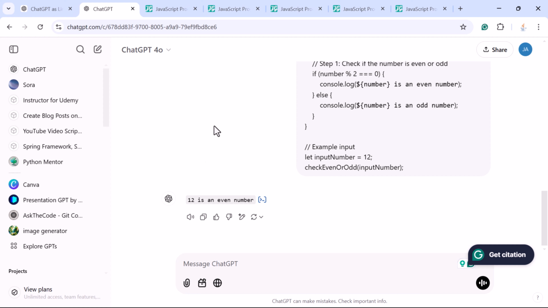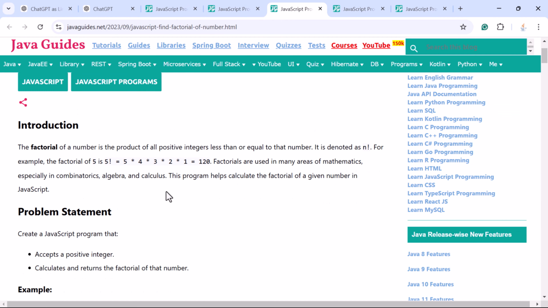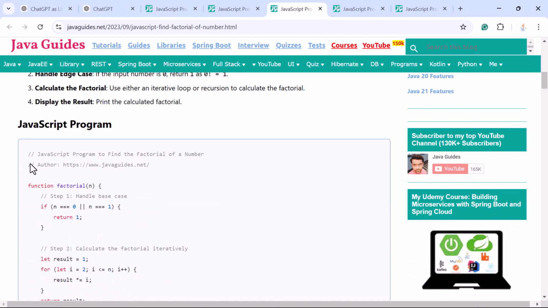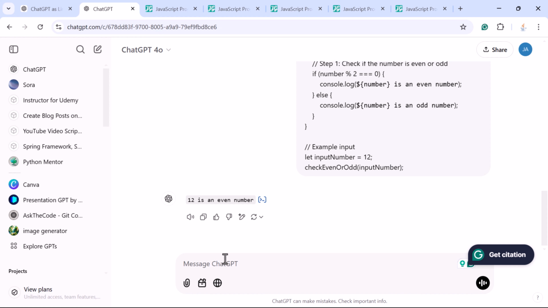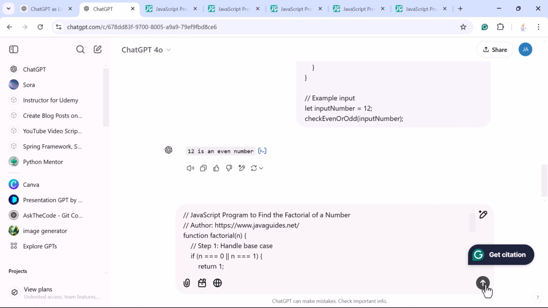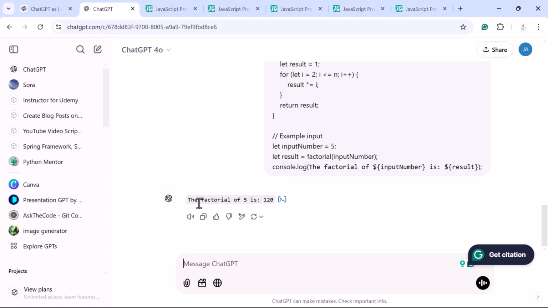Next, let us try a few more JavaScript programs. So this is a JavaScript program to find the factorial of a number. So just copy this JavaScript program and go to ChatGPT and paste it as a prompt and just submit the prompt, and let us see how ChatGPT responds. So it is analyzing the code, and there we go. You can see the output: the factorial of 5 is 120. So this is correct output, right? So ChatGPT will give you the correct output for your code snippets.